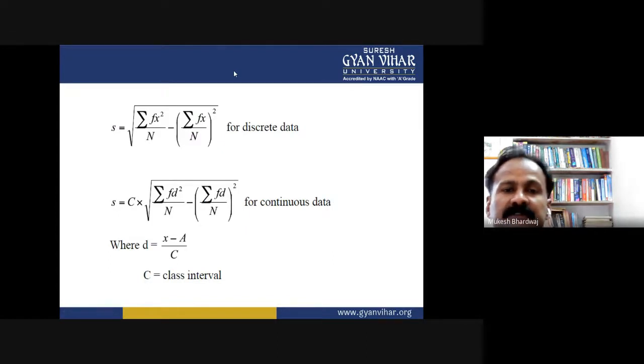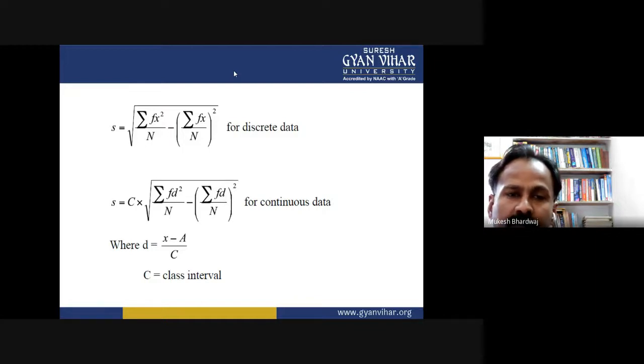Now this is for the discrete data, and the third formula is for the continuous type of data. So please note down the formulas according to the different types of observations or data provided to you, because standard deviation is totally depending on the formula and the calculation.